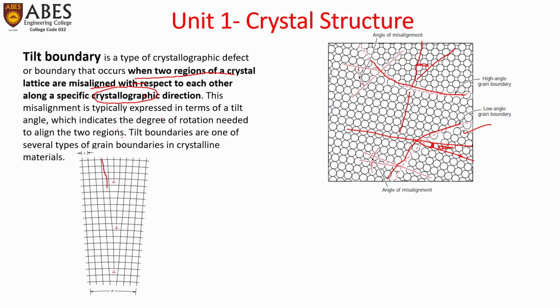Suppose there is an edge dislocation here, and so there would be a change in the boundary here. Again, the same dislocation and change in boundary. So overall, there would be a specific angle associated with the grain boundary, and this is called a tilt boundary, having a tilt angle theta.